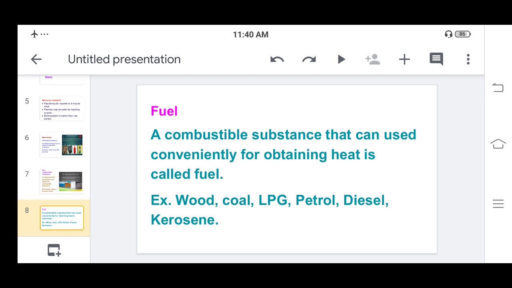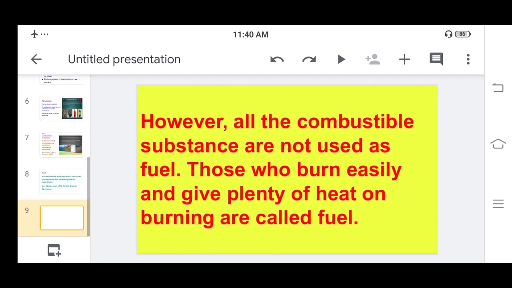We have seen combustible substance. Now fuel: fuel means the combustible, burning substance which you can use for obtaining heat. However, all combustible substances are not used as fuel. Many combustible substances are there, like a matchstick. A matchstick is also a combustible substance, but we can't call it a fuel.